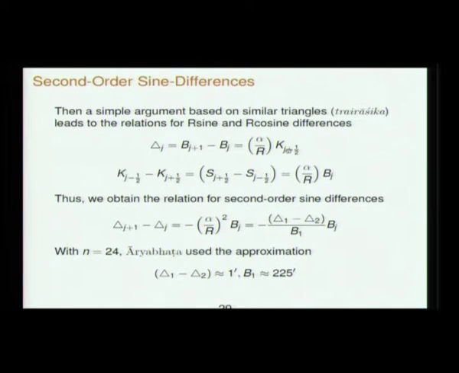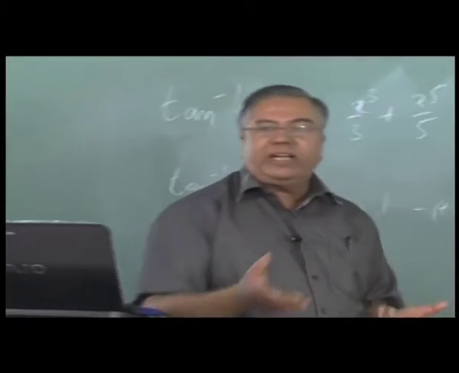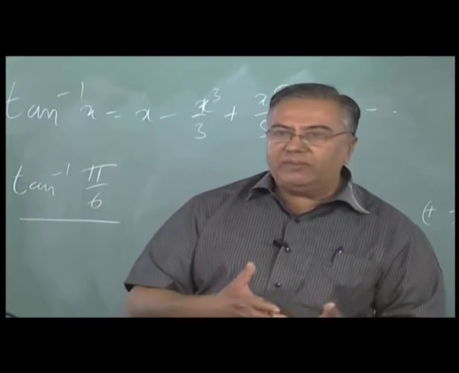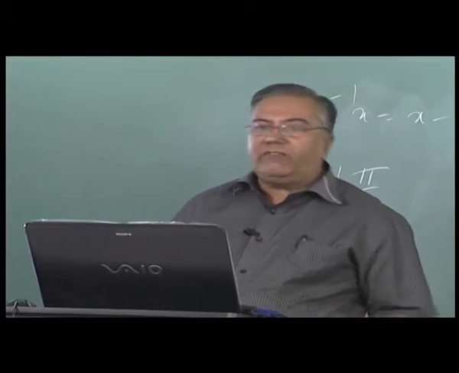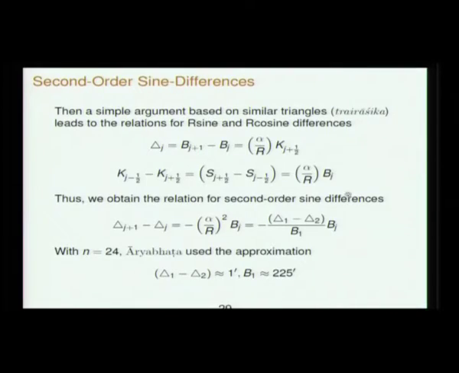First order sine differences are related to the cosine, and the first order cosine differences are related to the sine, and that is about all. Now, what Aryabhatta did was to use this equation with the following two approximations: delta 1 minus delta 2 as 1 minute, and B1 as 225 minutes. So B1 is the first arc bit, which was of length 225. The corresponding sine was equated to the arc in the first approximation, sin theta being taken nearly equal to theta for a small theta. So Aryabhatta made this approximation.